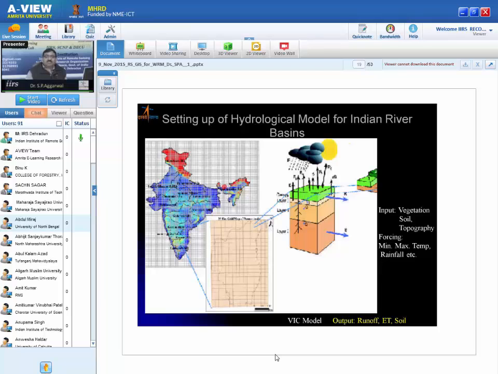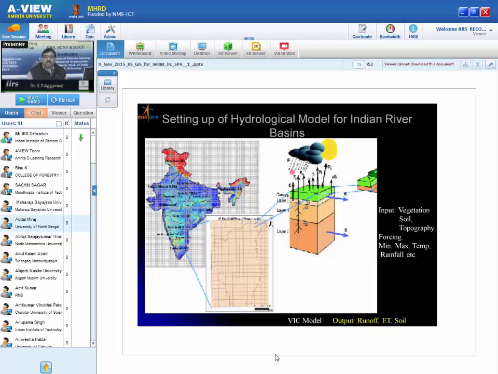I want to give you one example. You can see here, this is India. In fact, at IIRS every day now we have a capability to monitor the water balance, not only for India but even beyond India. What we are doing is we have divided the country into small grids. This is one basin, and we have a model.